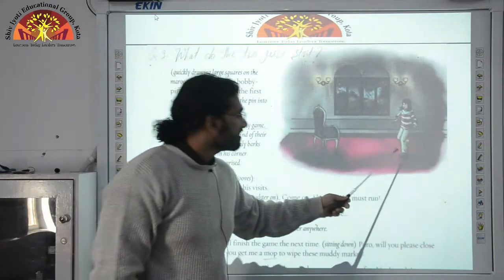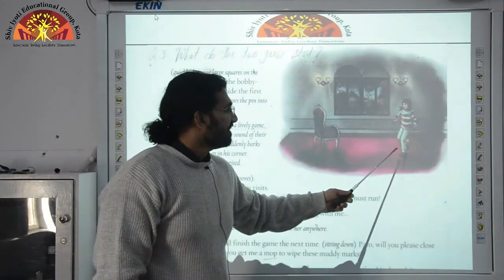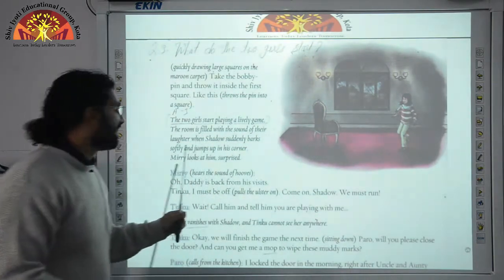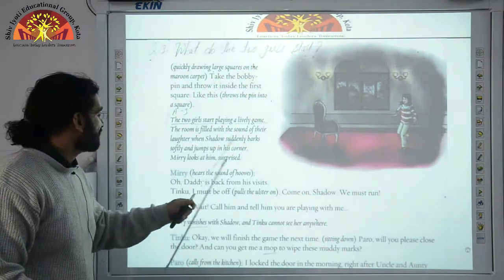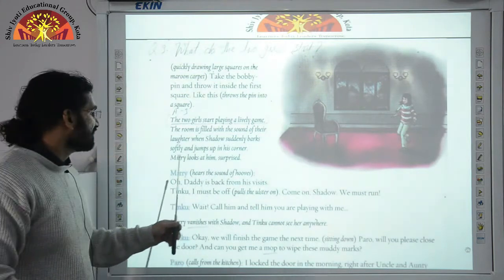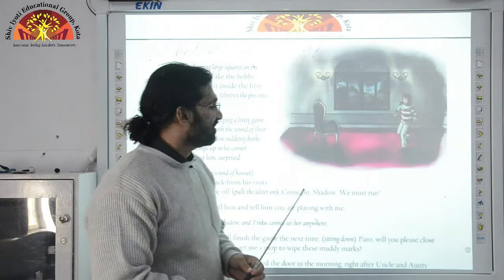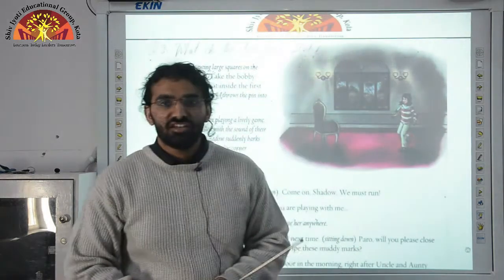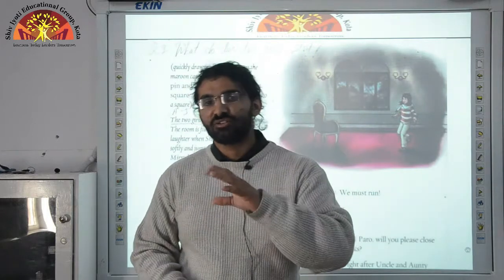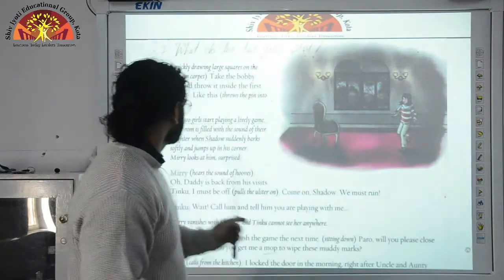You can see Tinku here. She is playing hopscotch. The room is filled with the sound of their laughter when Shadow suddenly barks softly and jumps up in his corner. Mary looks at him, surprised. They are laughing and enjoying, but suddenly their dog Shadow barks softly.